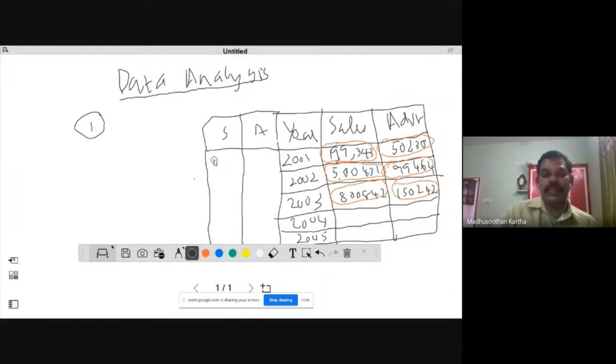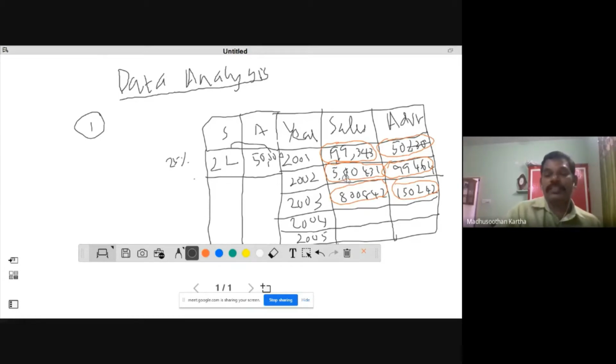1,99,343 can be easily converted to 2 lakh. Very easy. If you add something like 600 rupees, it would be near to 2 lakh. Similarly, for 50,230, if you delete 230, the remaining is only 50,000. If you proceed with this figure, 50,000 into 4 is equal to 2 lakh. So it is near to 25%. Even mind calculation is possible.